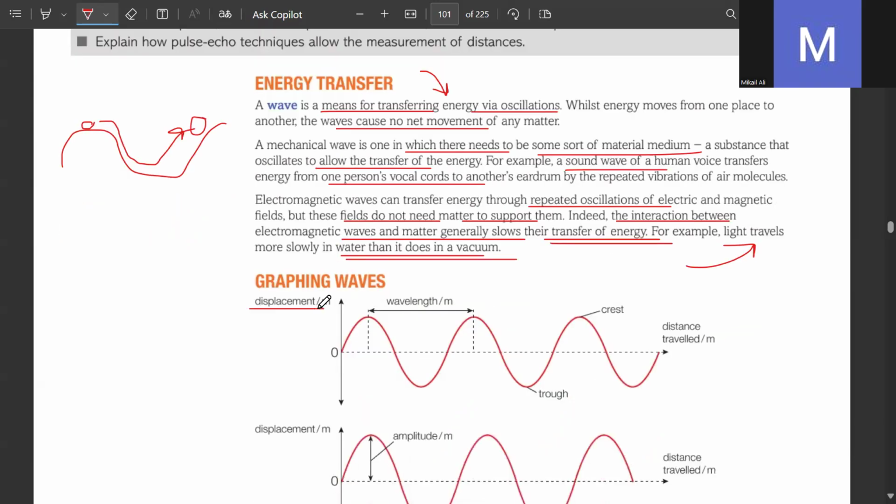So if you look at a wave, you have displacement on the y-axis and distance on the x-axis. This is one wave, starting from here to here, or from here to here, or from this point to this point. We call it the wavelength when we are given distance on the x-axis. Then this is the amplitude, the displacement. Amplitude is the maximum displacement of a wave from its mean position. The highest point is known as the crest and the lowest point is known as the trough.